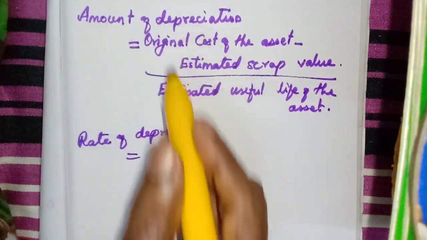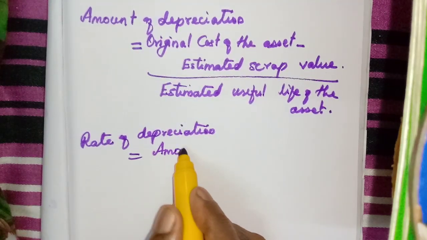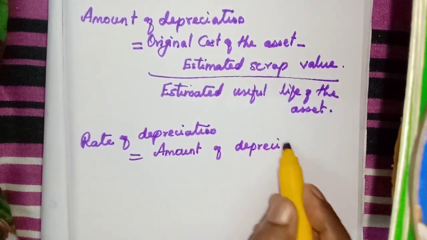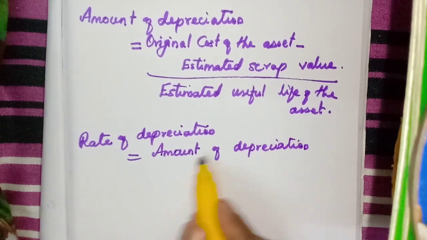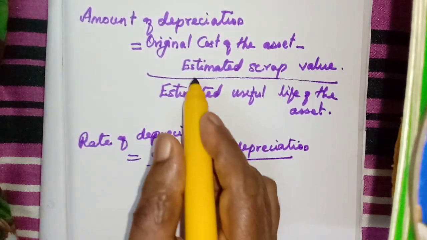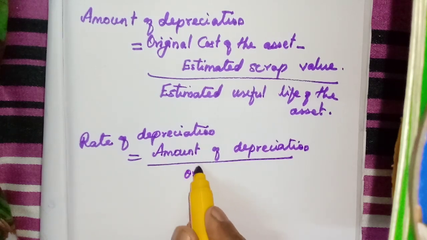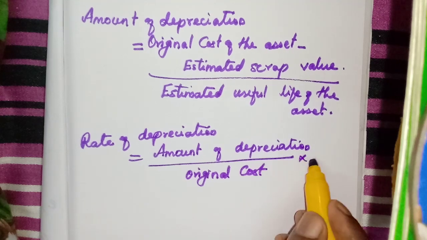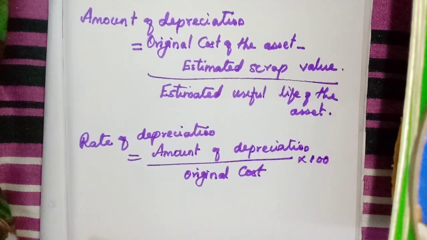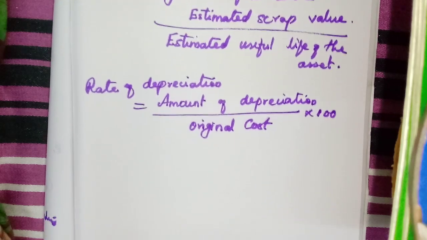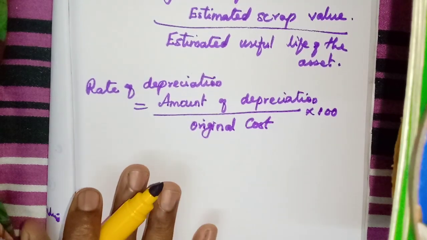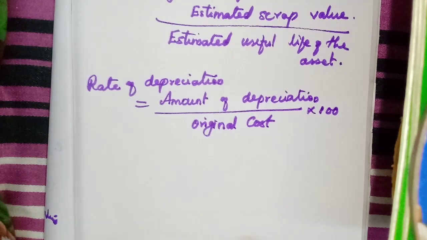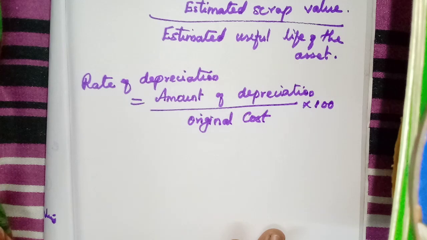You have to write it down: amount of depreciation divided by original cost of the asset, into 100. We will get the rate of depreciation. With this we can do some problems.